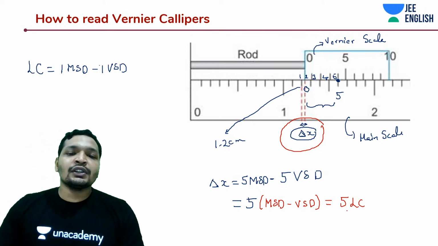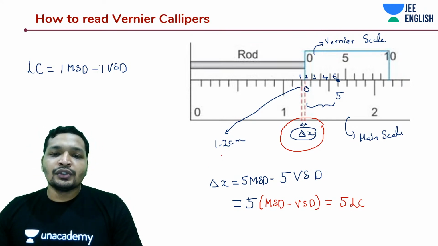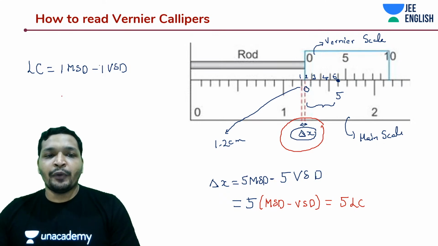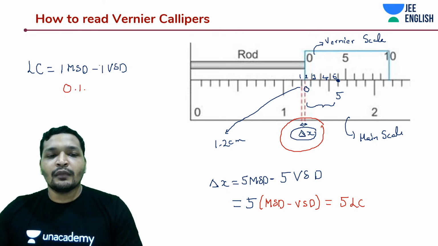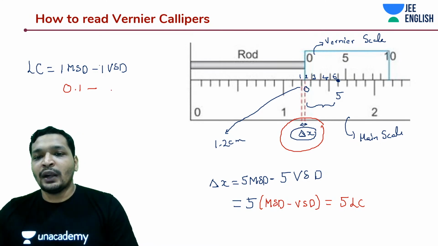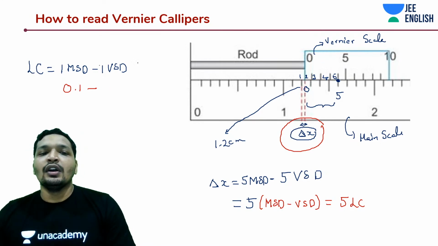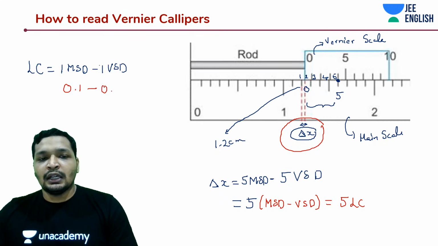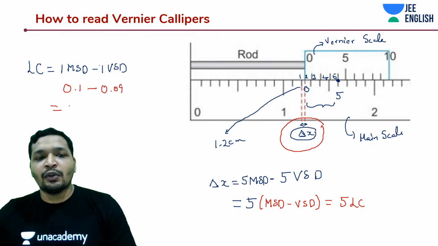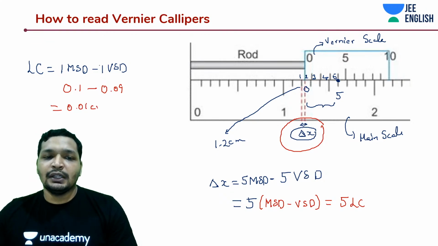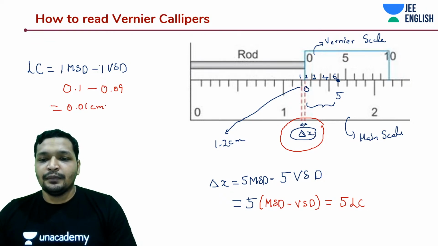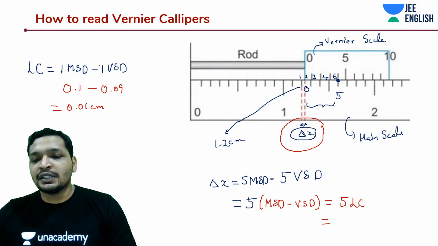In this case your least count is going to be 0.1 centimeters for the main scale division. Let's assume in this case 10 divisions of the Vernier scale are coinciding with 9 divisions of the main scale, so that's going to be something like 0.09. So the least count is 0.01 centimeter. And what was your measurement actually? This is the delta x.